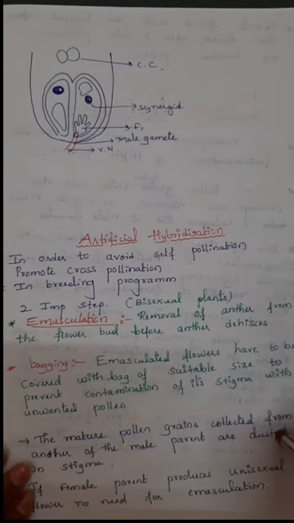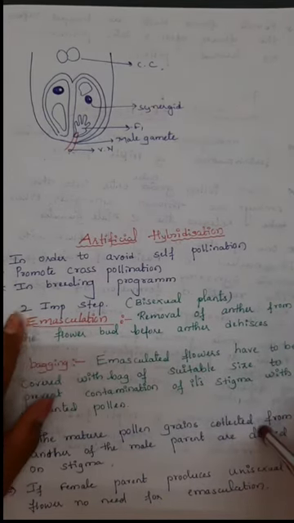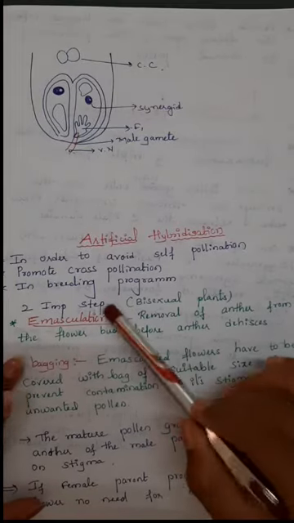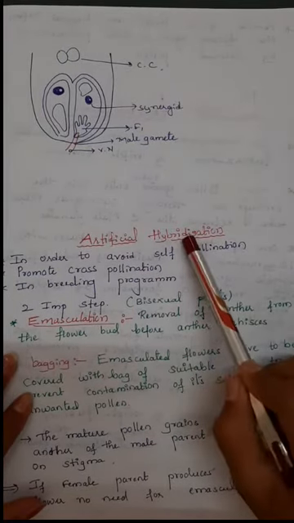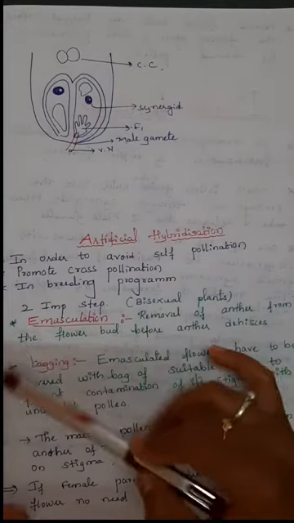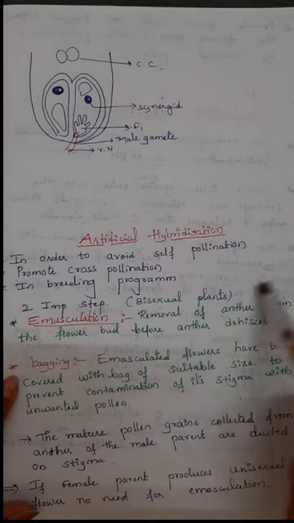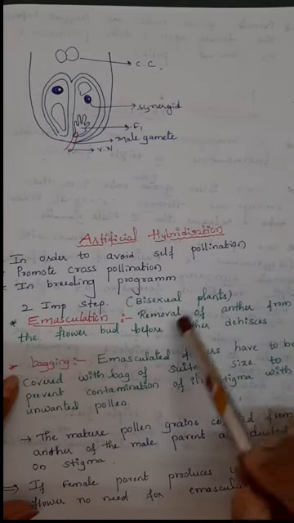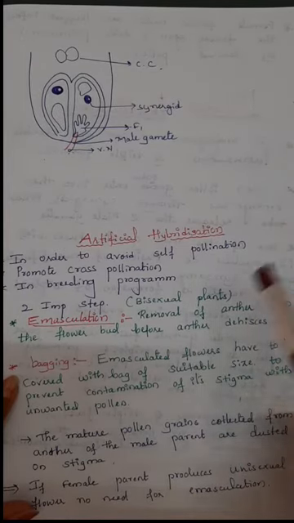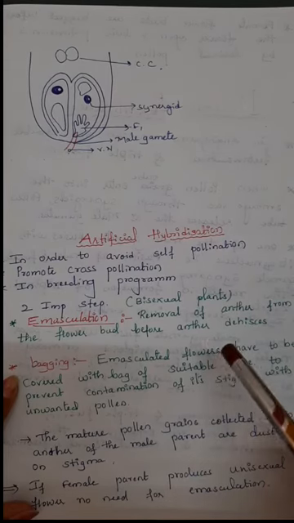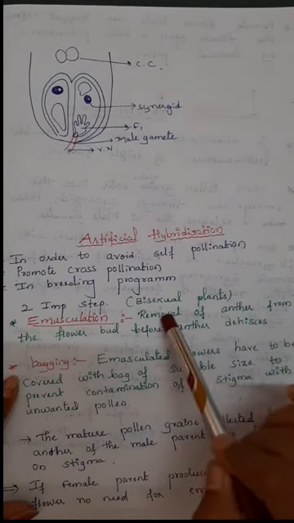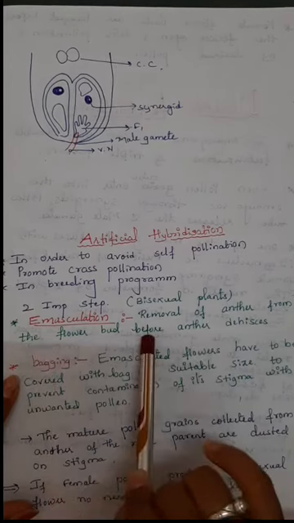In artificial hybridization, mainly we have to do two important steps. These two steps are for bisexual plants, that is, a flower which has both sex organs. In that, the first step is emasculation.